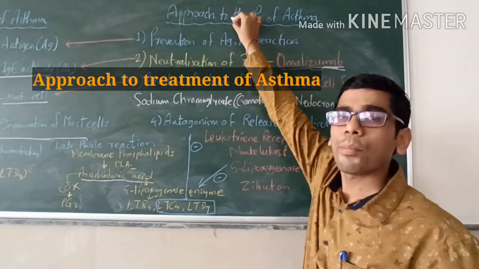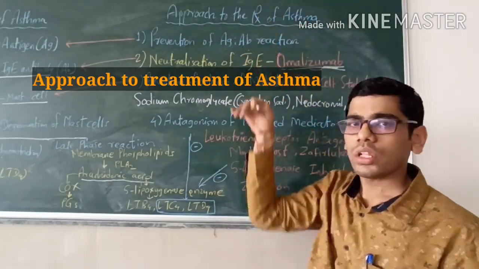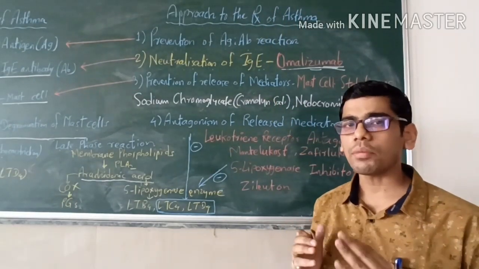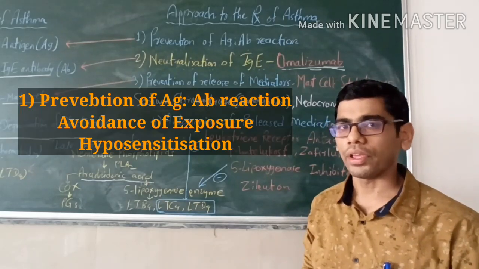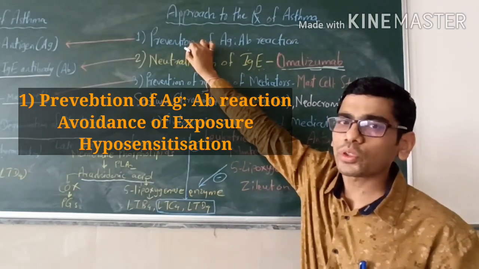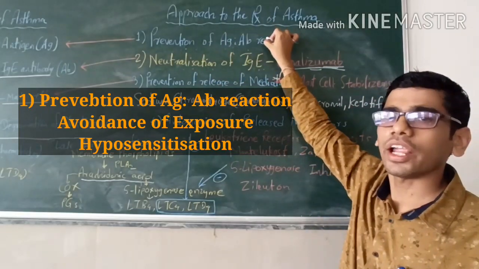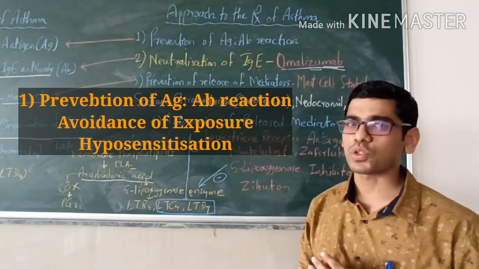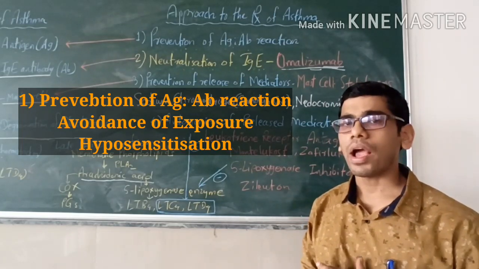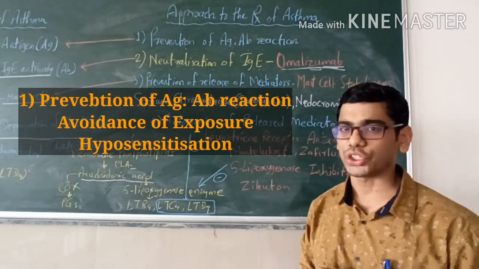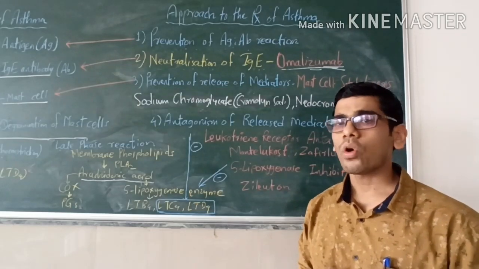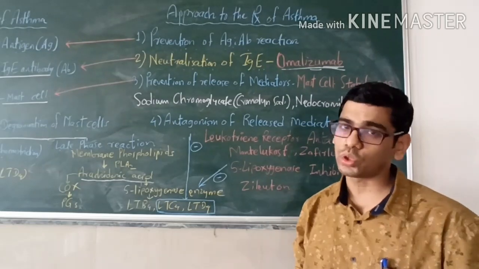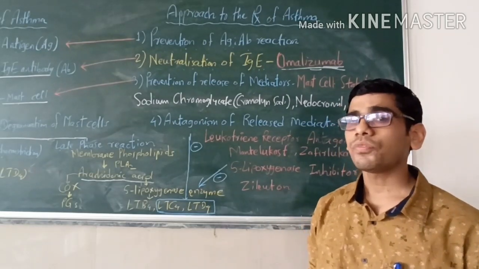Now we will see the approach to the treatment of asthma. We have learned the various steps in pathophysiology. Now we will see the treatment approach. So what is the first step? There is an entry of antigen in the body. So our first step in the treatment approach is prevention of the antigen antibody reaction. How is this possible? By preventing the exposure to the antigen, and second by doing hyposensitization. But this is more or less a theoretical approach, and it is not practically possible to prevent the exposure to the antigen.